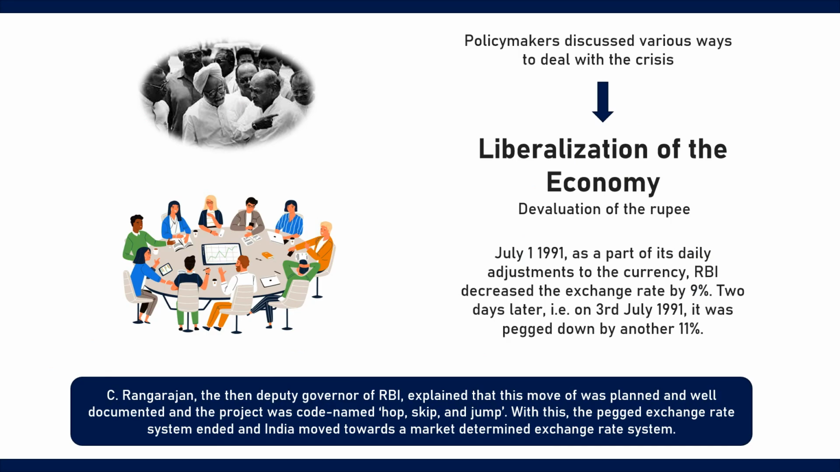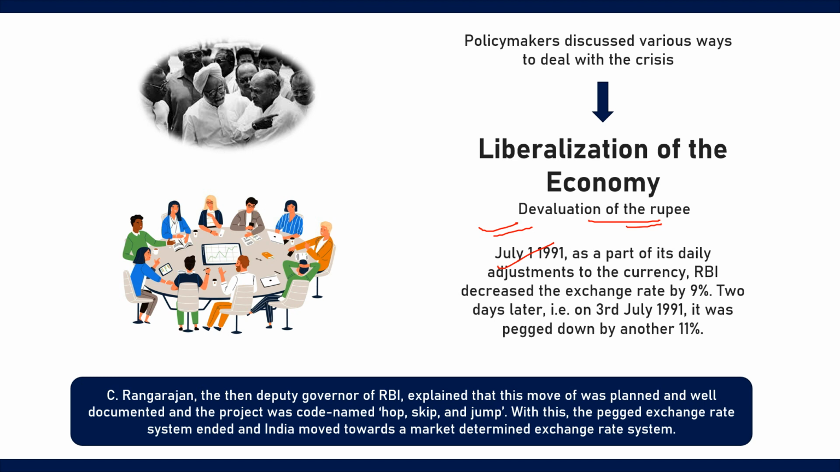And then the policymakers discussed various ways to deal with the crisis that eventually led to the liberalization of the economy. And one way to deal with the situation was devaluation of the rupee. And devaluation means a decrease in exchange rate. So this leads to an increase in exports, and hence the inflow of foreign currency increases. Therefore, on 1st July 1991, as a part of its daily adjustment to the currency, RBI decreased the exchange rate by 9%, and 2 days later, that is on 3rd July 1991, it pegged down by another 11%.